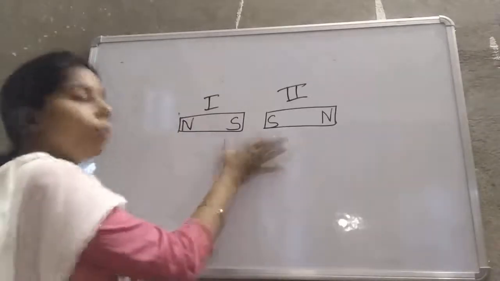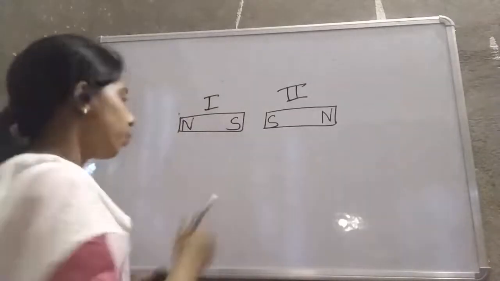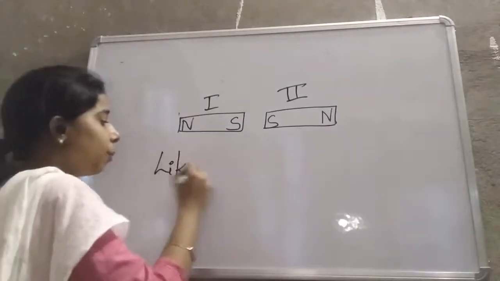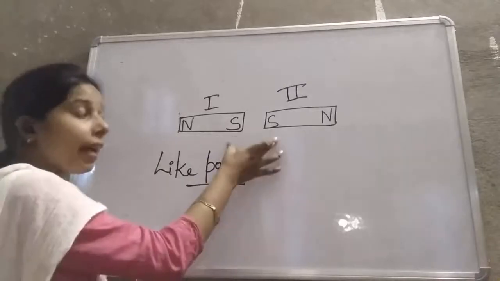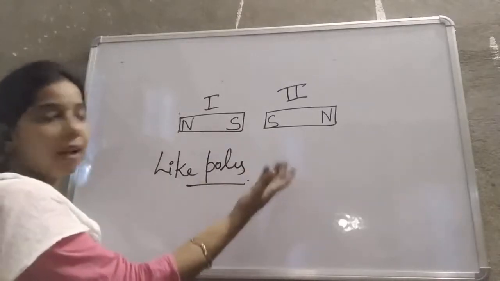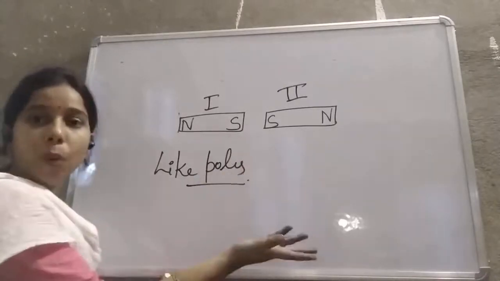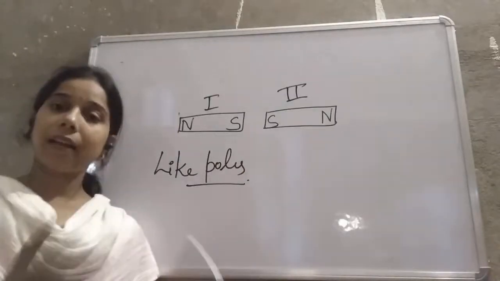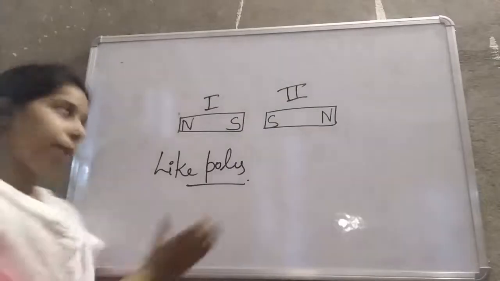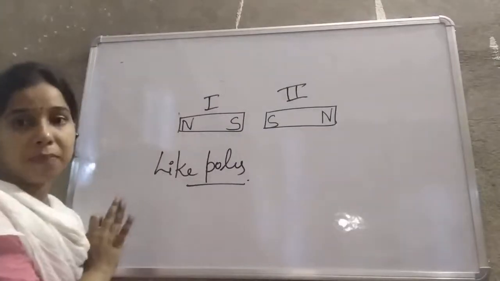What do we call such poles, student? These are the like poles. Why? They are alike to each other. They are the same pole, so we call them like poles, right?